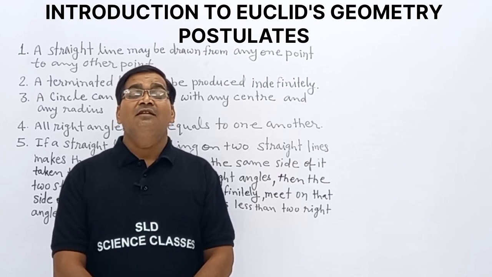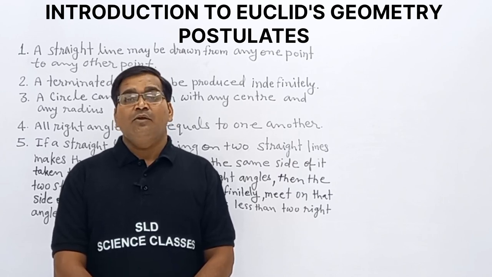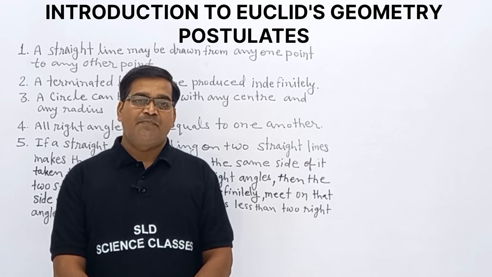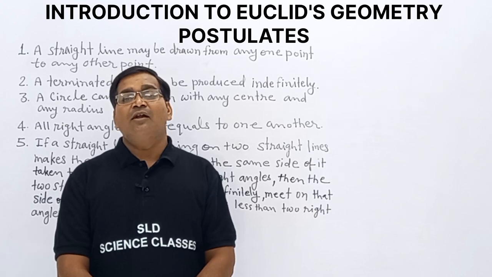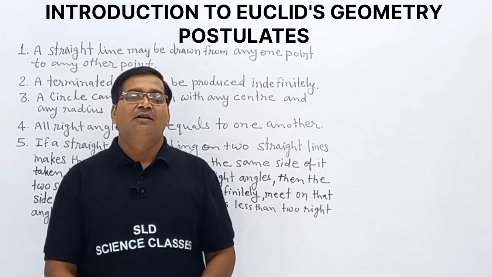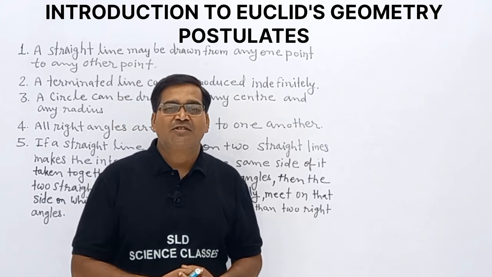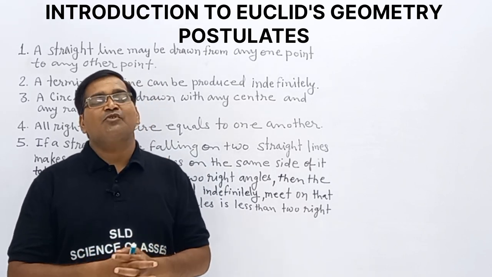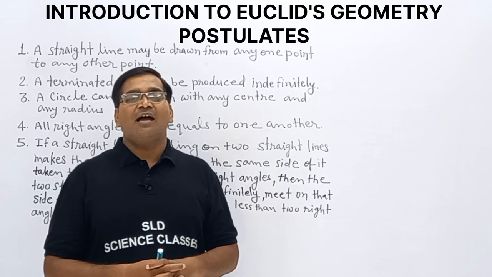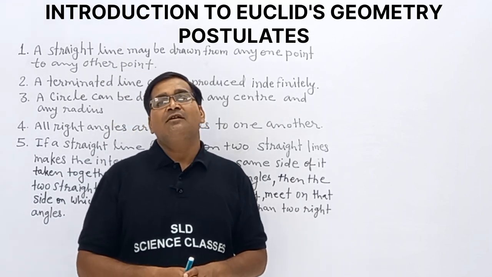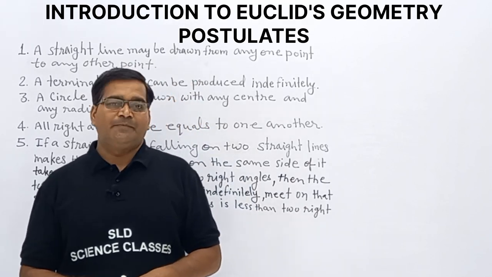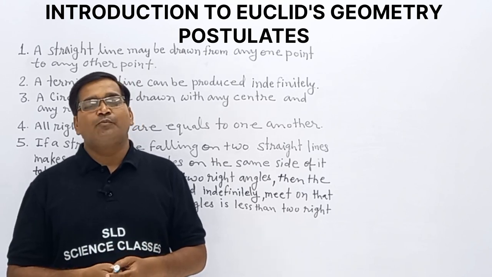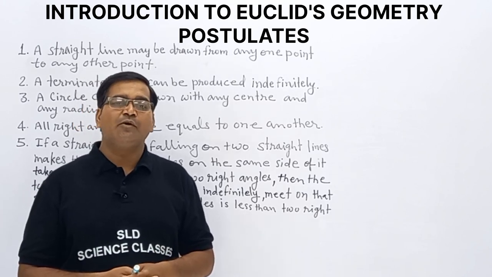Assumptions, and they are universal truth assumptions, and they are not proved. Postulates and axioms are what? Assumptions, and they are universal truth and they cannot be proved. Clear? This is the basic definition of the postulates or axioms we studied already.